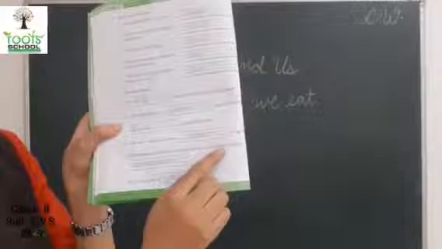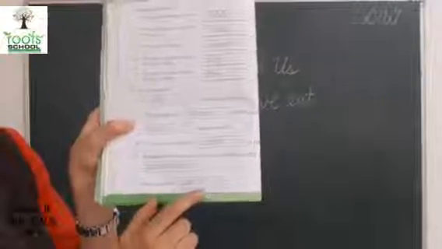Next, the process by which a seed grows into a seedling is called germination. कैसे seed grows करता है उसे क्या कहते हैं? Germination. A plant grows in soil.